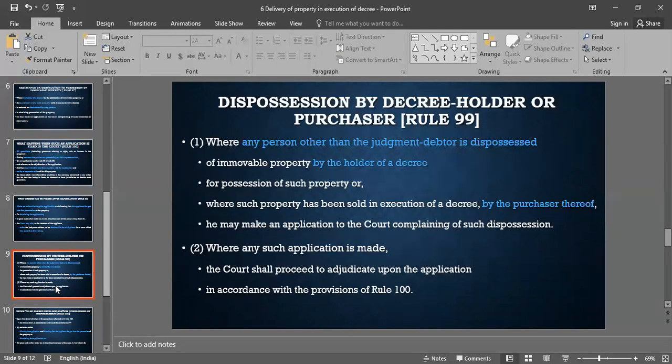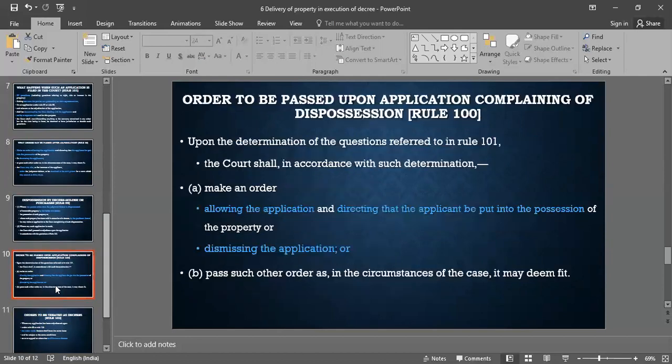Where any such application is made, the court shall proceed to adjudicate upon the application in accordance with the provisions of Rule 100. Now we come to Rule 100, which talks about the order to be passed upon an application complaining of dispossession. Here we talk about what happens after the person has filed an application under the previous rule regarding dispossession by a decree holder or a purchaser.